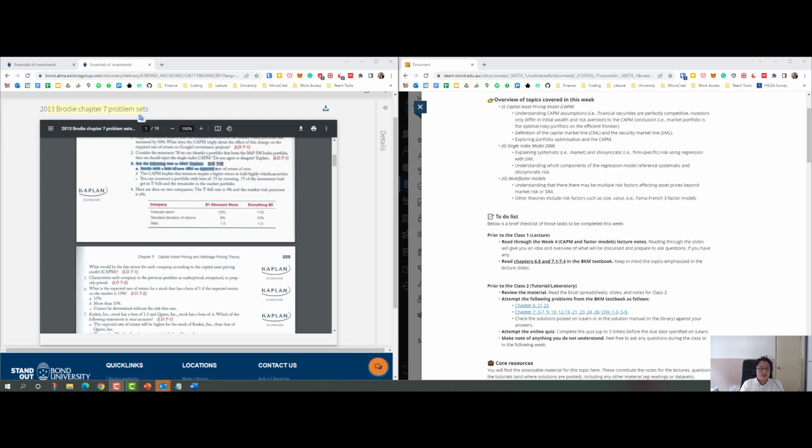Okay, so part C: you can construct a portfolio with a beta of 0.75 by investing 0.75 in T-bills and the remainder in the market portfolio. Is this true or false? This is actually false, okay? Because what it's saying here is you're putting 75% of your portfolio in T-bills and the rest in the market portfolio.